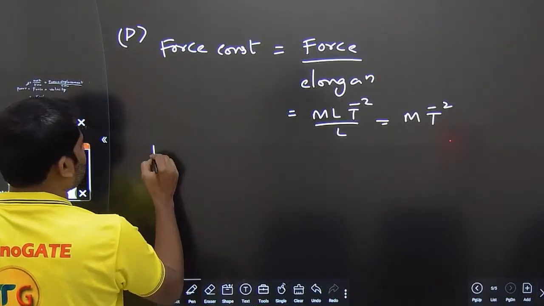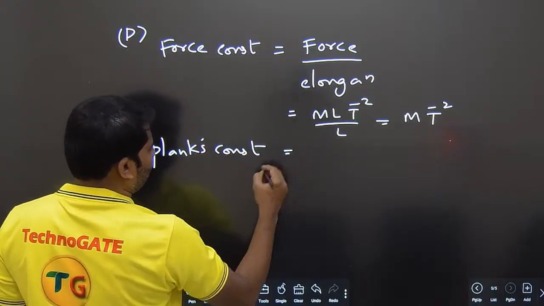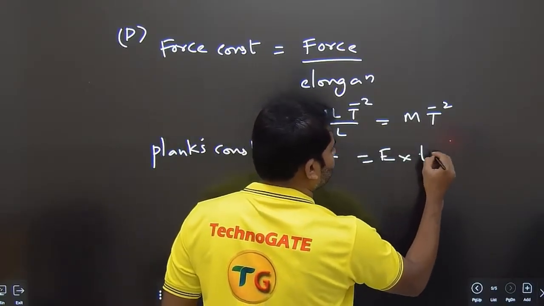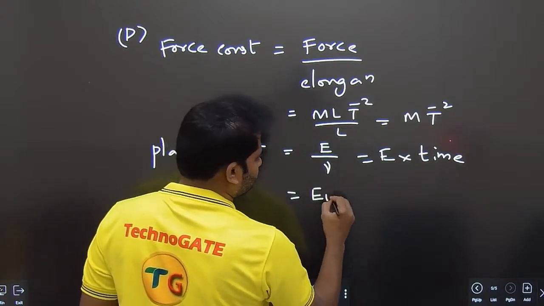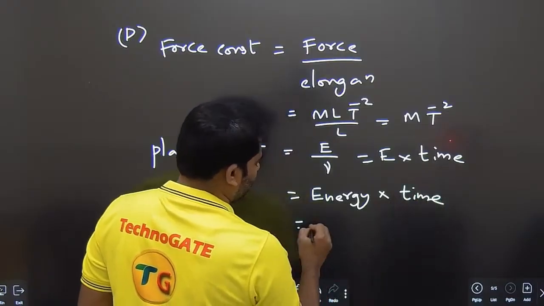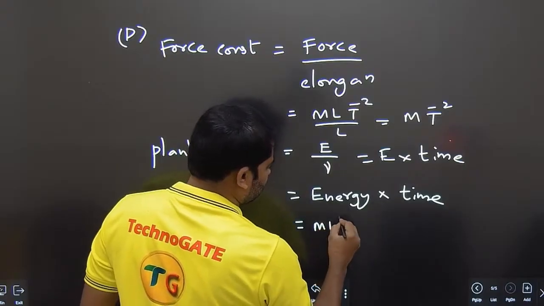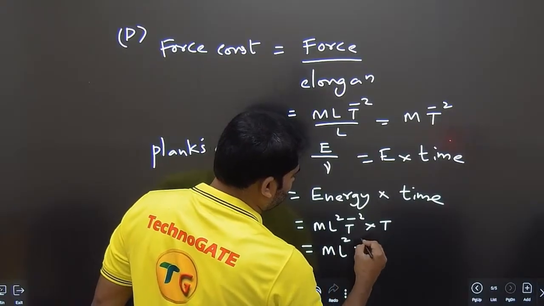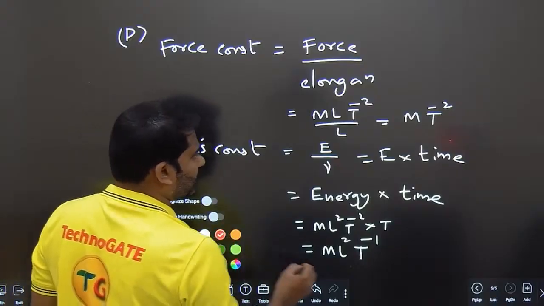Another one is Planck's constant as well. Planck's constant is E by nu, or E into time, because nu is frequency. Energy into time. Energy is basically force into distance. So M L square T power minus 2 into T. So we are getting it as M L square T power minus 1. This one, again, they are different.